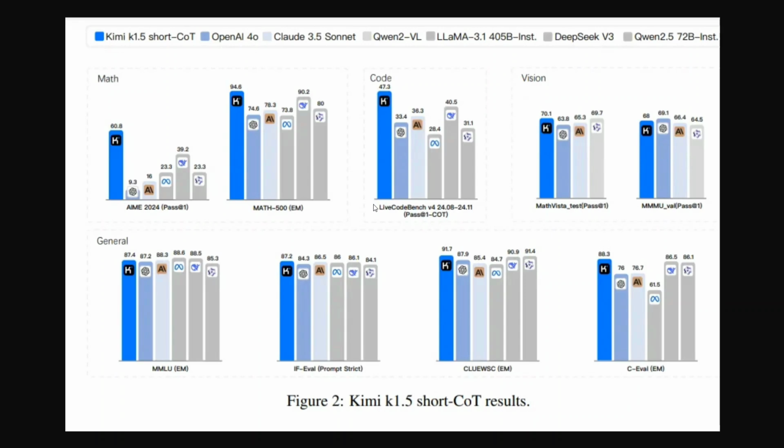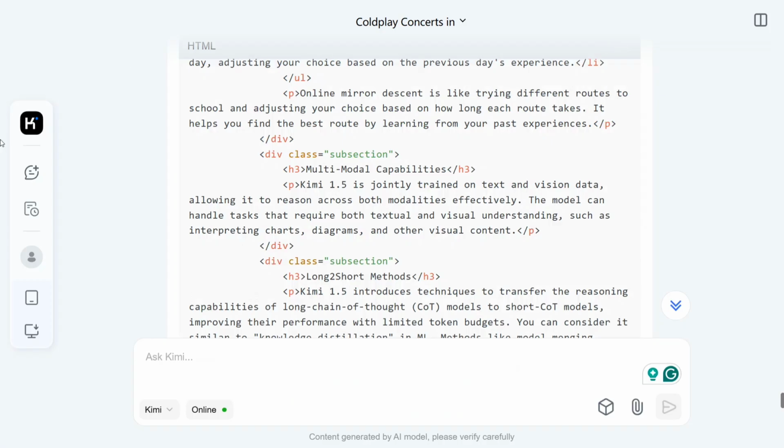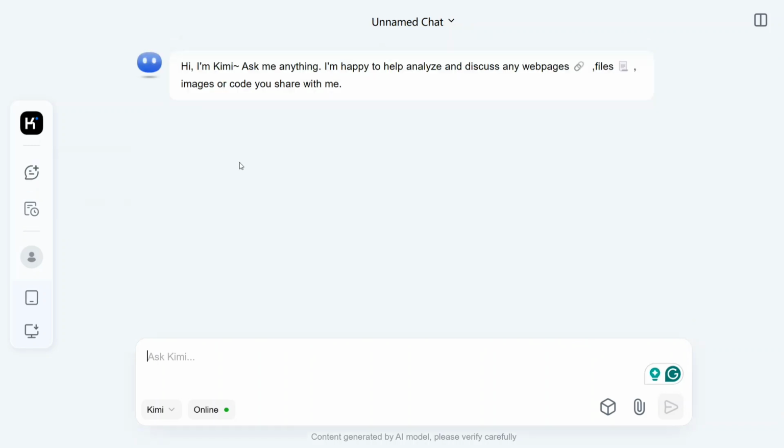Now how you can use the model for free? This is the most interesting part. The model is not released yet. It is not open sourced yet, but the model can be used from its chat UI, that is kimi.ai. So you need to just Google kimi.ai and such a UI should appear before you. You can ask questions here. You need to log in with your mobile number, and then let's get started.